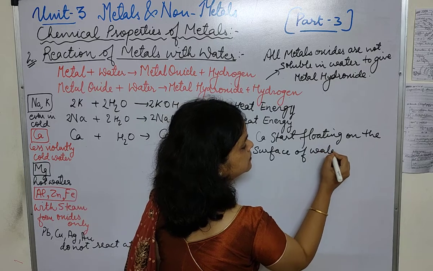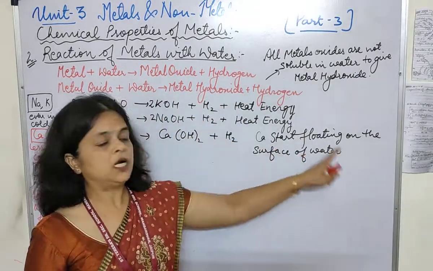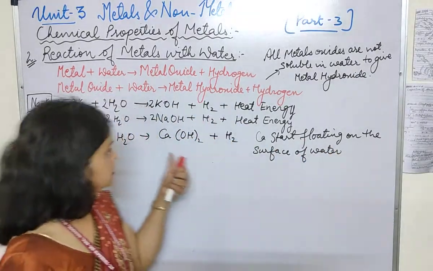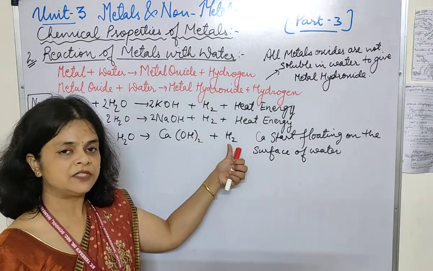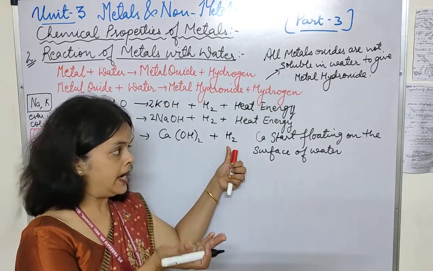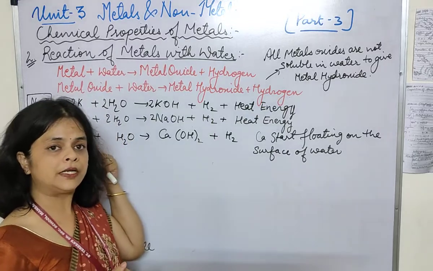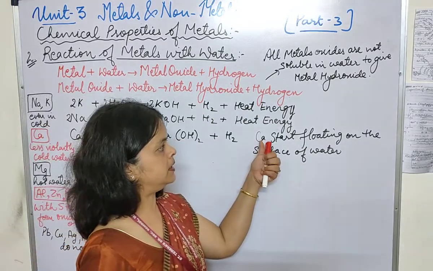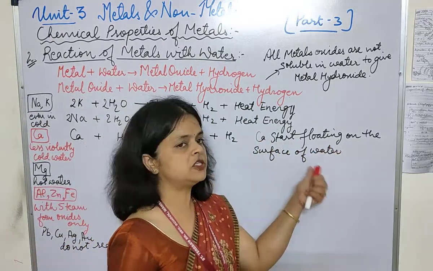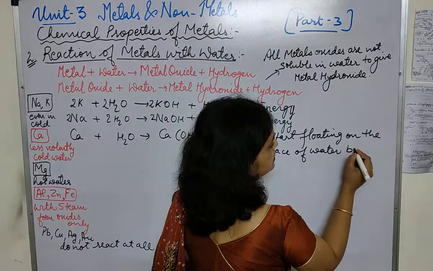कैसे फ्लोट करने लग जाता है बच्चों? Calcium starts floating on the surface of water because the bubbles of hydrogen gas which are formed come upward and get stuck to the unreacted calcium. So I am writing here, calcium starts floating on the surface of water because